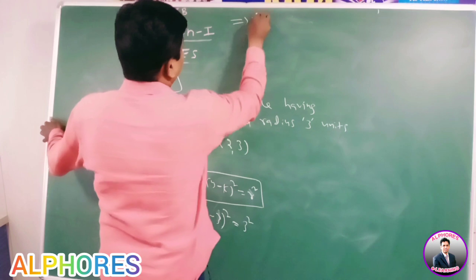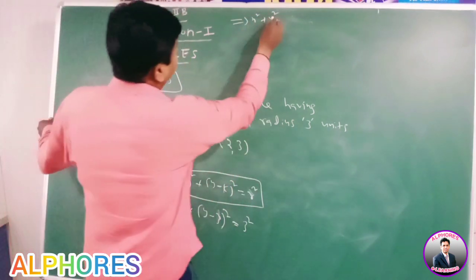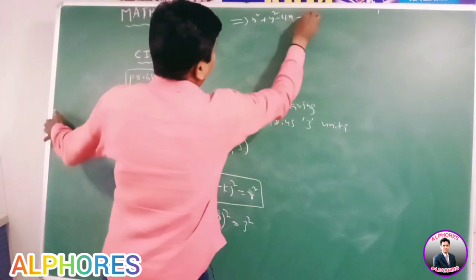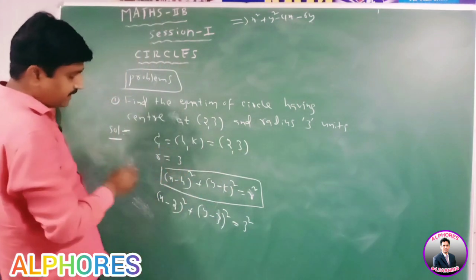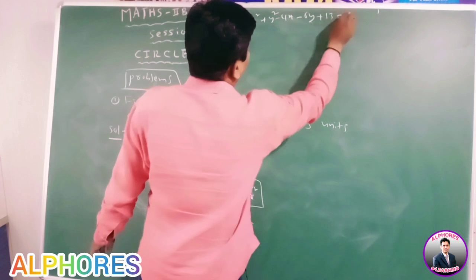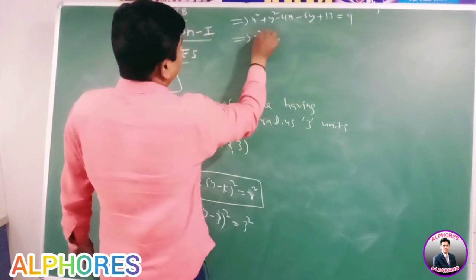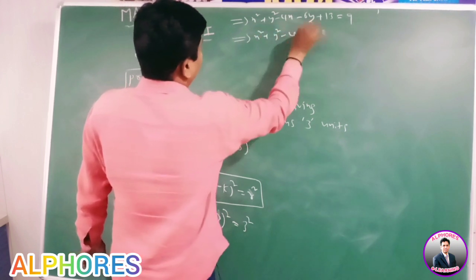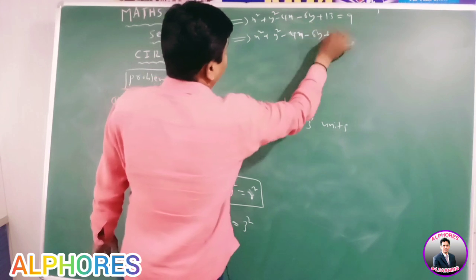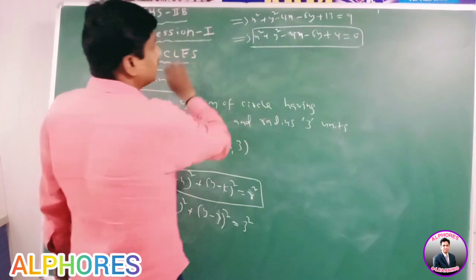x square plus y square minus 4x minus 6y. Left side, here 4 plus 9, 13; right side 9. This implies x square plus y square minus 4x minus 6y plus 4 equal to 0. This is the equation of the circle.